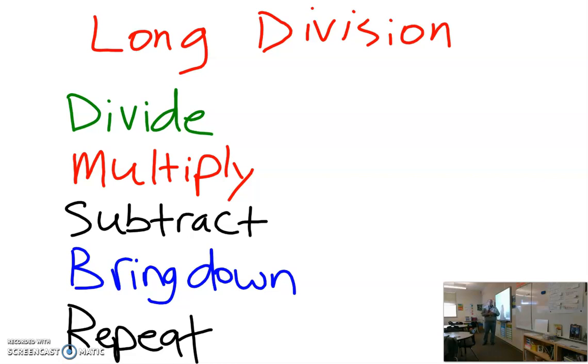Hey guys, I'm here today to give you some more instructions, some strategies for math. Today we're going to be talking about long division. This is just a way that you can take a large number and break that down into equal groups. We have, I guess you can call it an acronym or just some steps that we're going to follow to make sure that we're doing this correctly and come out with the correct answer.